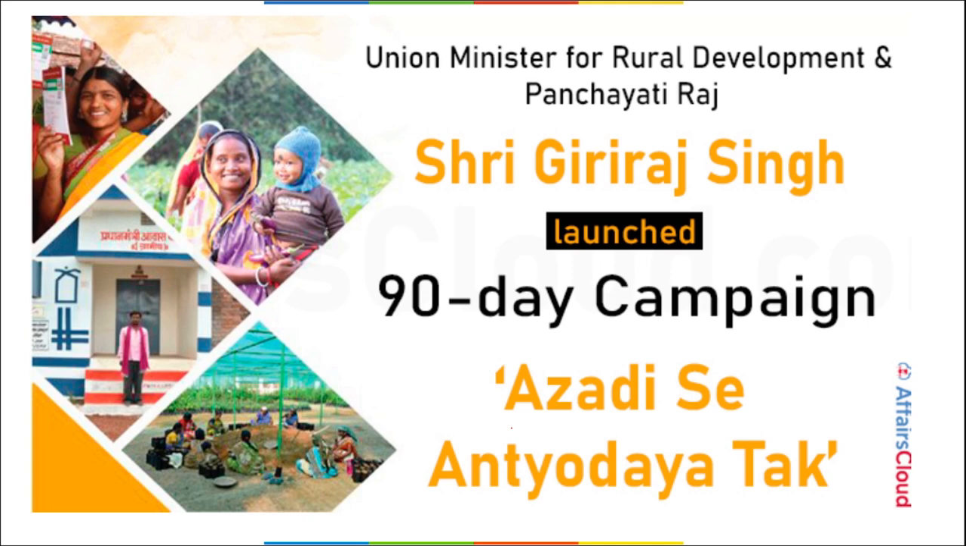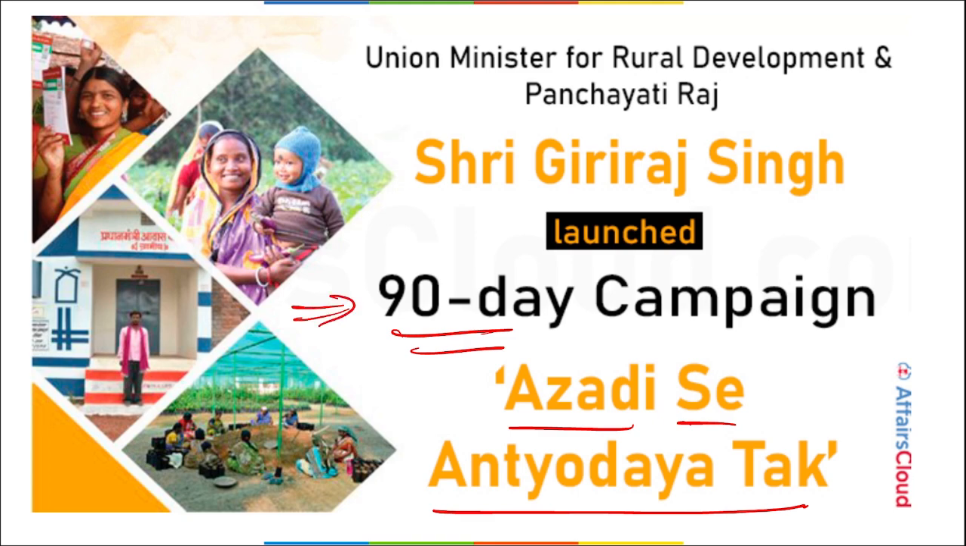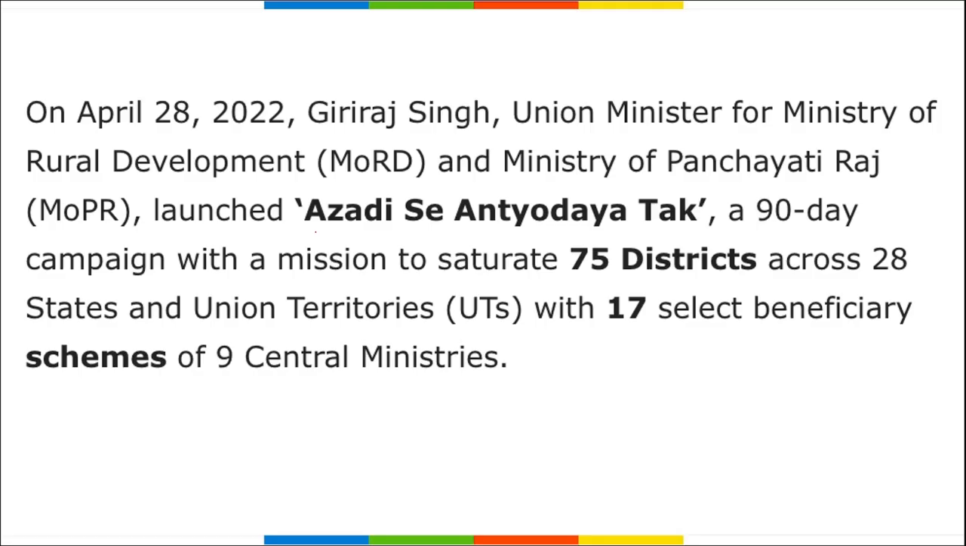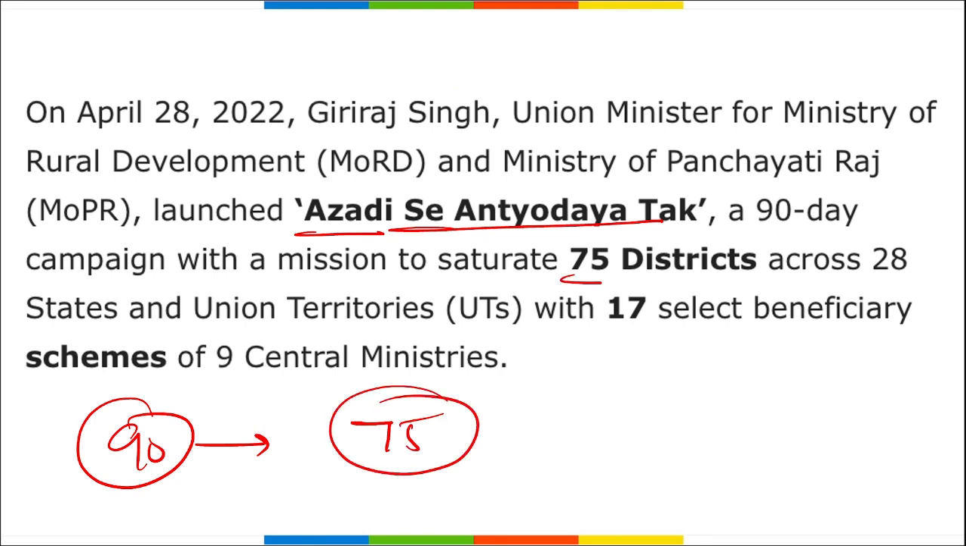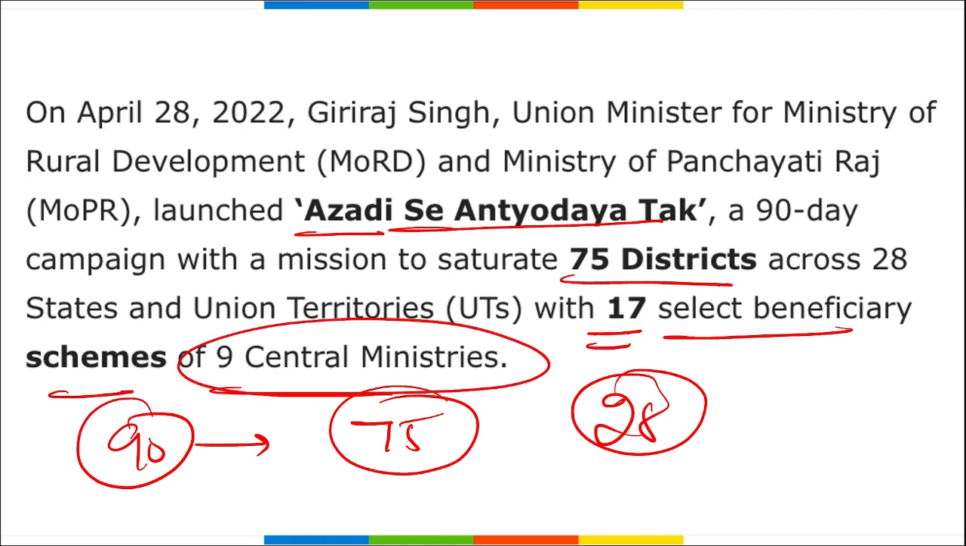Moving on. Next, we are talking about Aazadi Se Antyodaya Tak. This was a 90-day campaign that was recently launched by our Union Minister for Rural Development and Panchayati Raj, Shri Giriraj Singh. I repeat, Aazadi Se Antyodaya Tak was a 90-day campaign launched by Shri Giriraj Singh. This campaign was launched in 75 districts across 28 states and union territories, with 17 select beneficiary schemes of 9 central ministries.